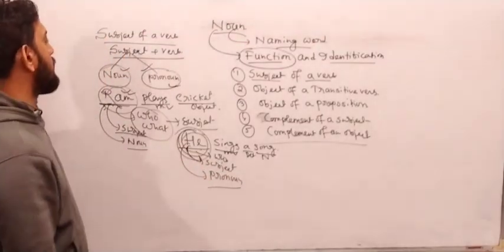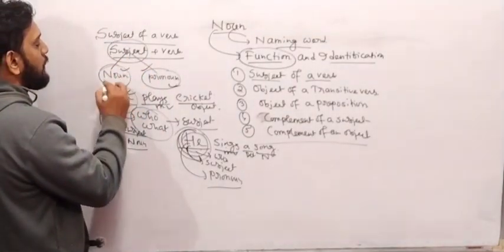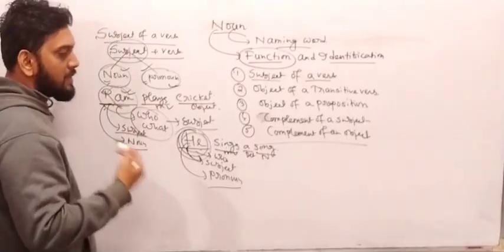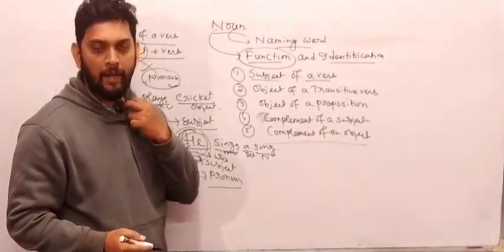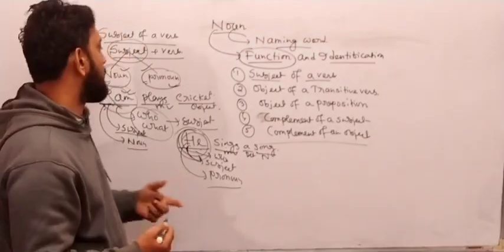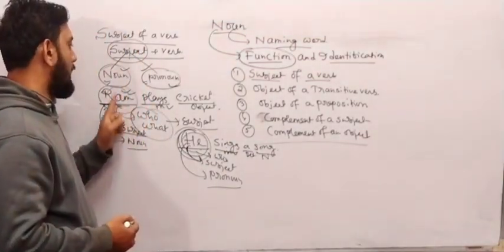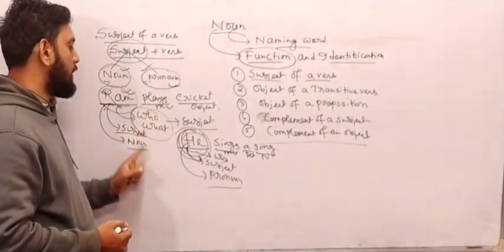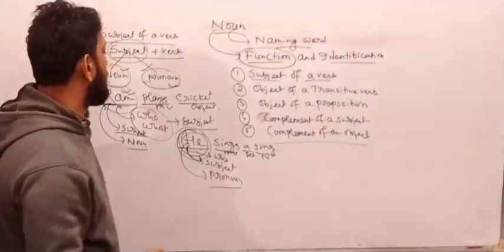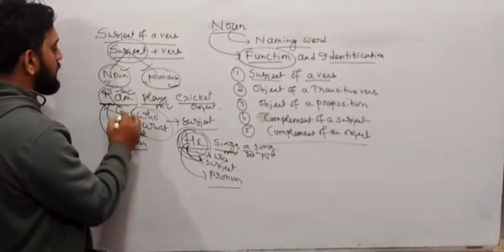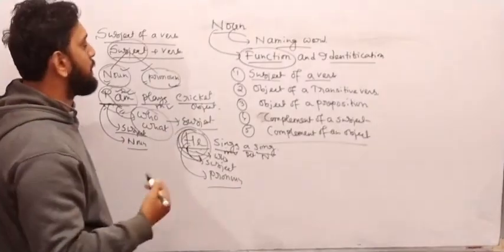Very good. So subject of a verb means that subject always be either noun or pronoun. It means that the function of noun and pronoun should be the same, always same. The function of noun and the function of pronoun always be same. And noun and pronoun always be used either as a subject or an object. So have you seen? I have used noun as a subject of a verb. So subject of a verb, what does it mean?